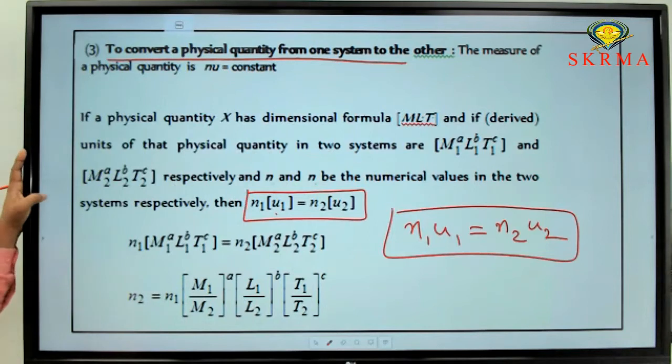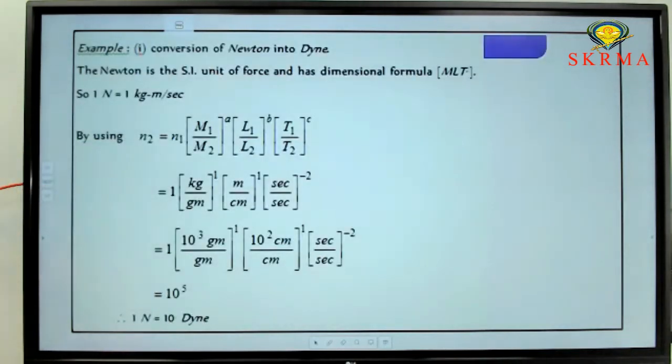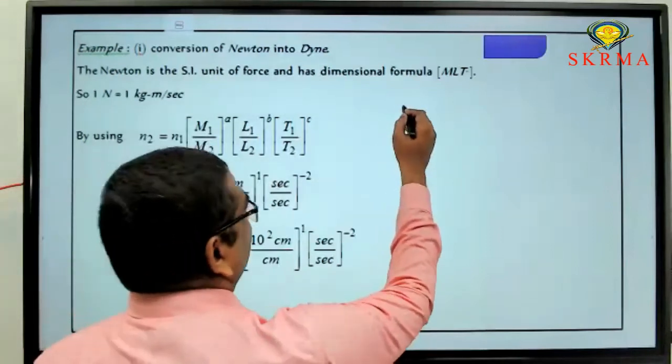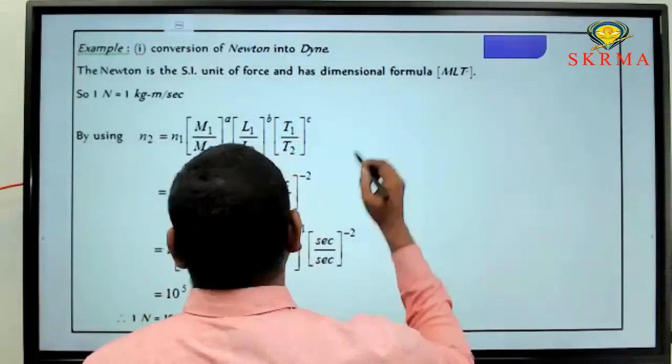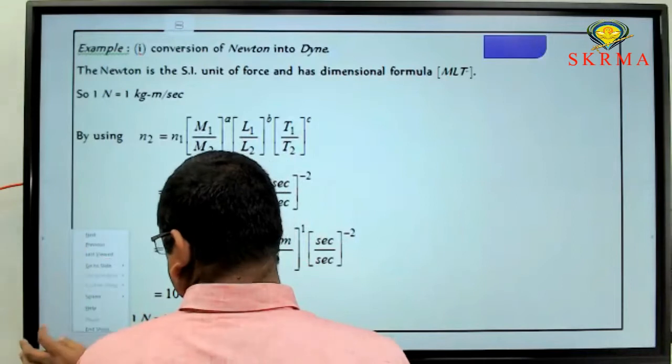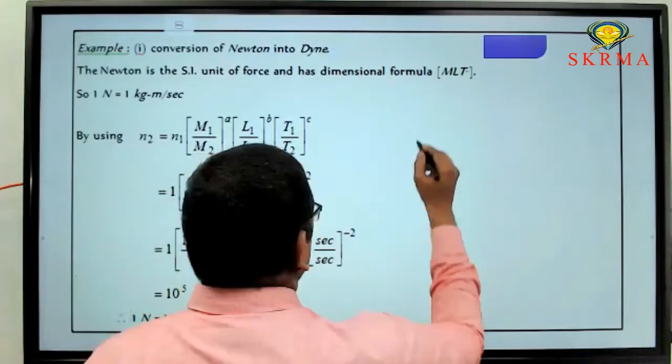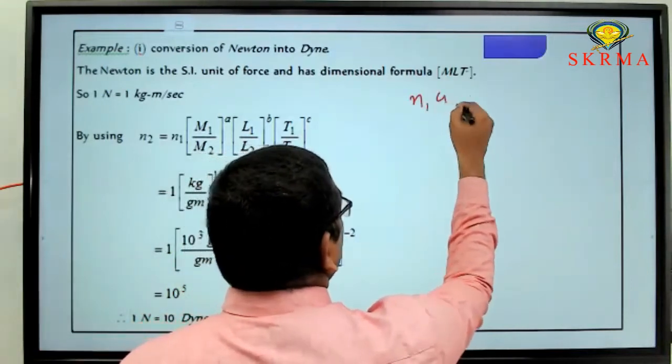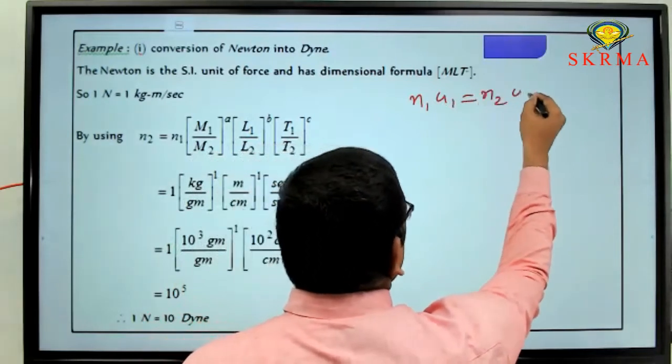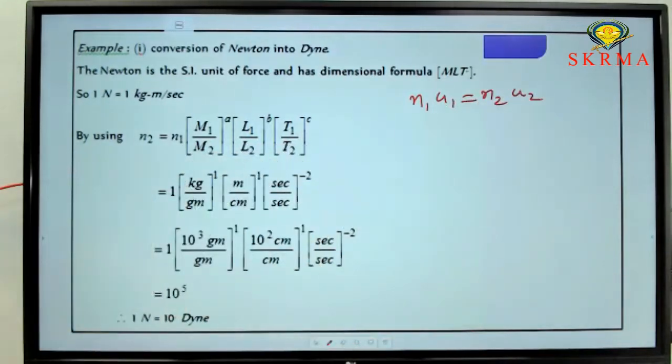Now, let me explain with one example. Convert 1 Newton into dyne. So here, what is the relation? N1 U1 equals N2 U2. What is the relation? N1 U1 equals N2 U2.